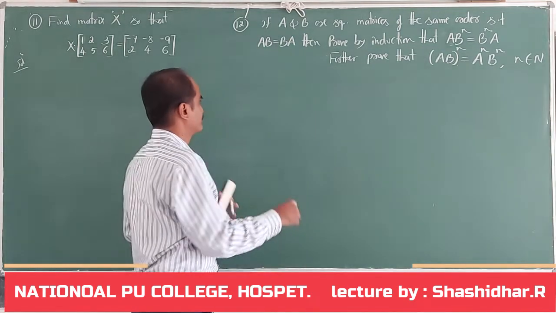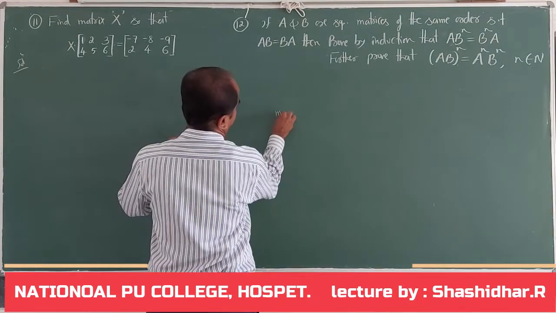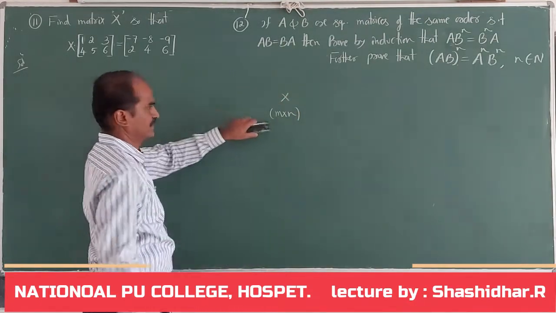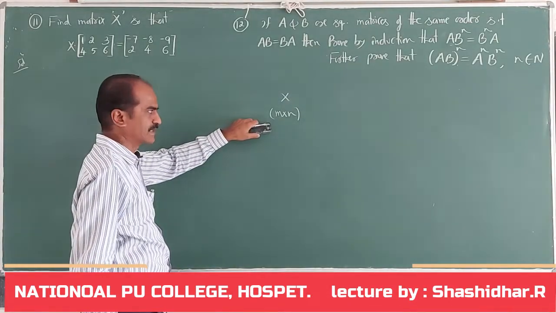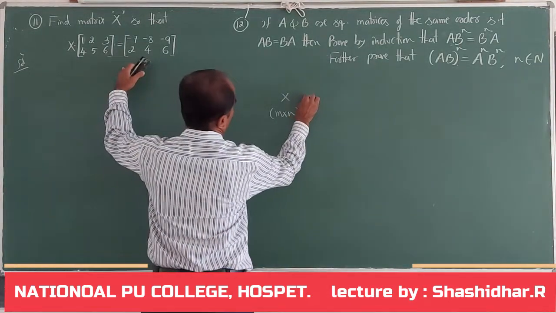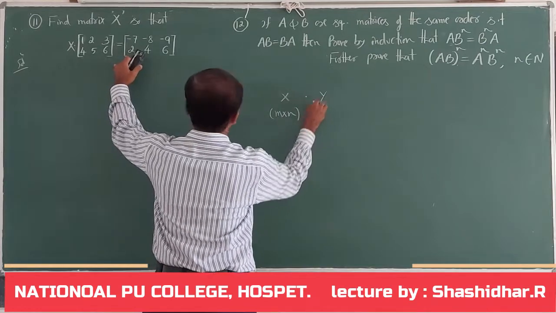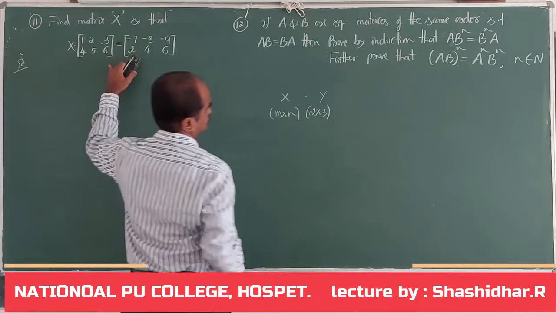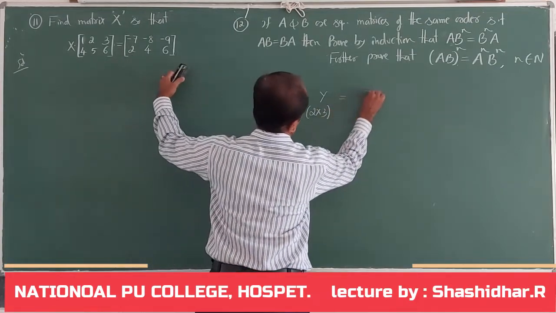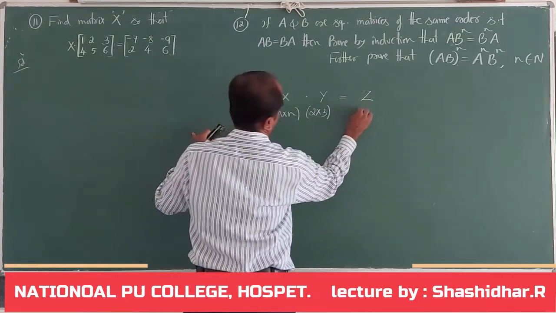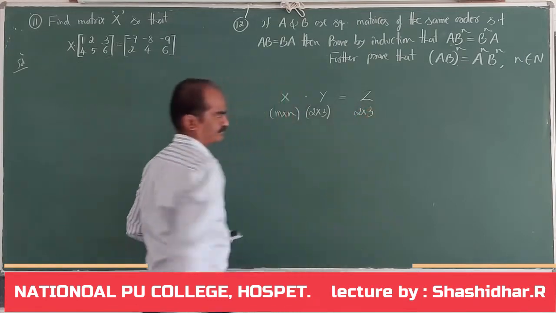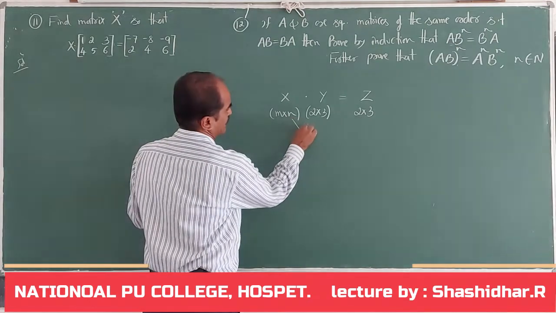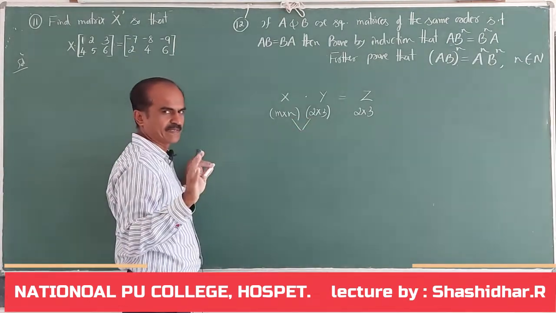How can we decide the order of the matrix? Look here. I will assume that matrix X is unknown; I will write it as an M by N matrix, into a known matrix, say Y. What is the order of this matrix? 2 by 3. On the right hand side, another known matrix is there. What is the order of this? 2 by 3. Now, in order to multiply these two, multiplication must be defined.